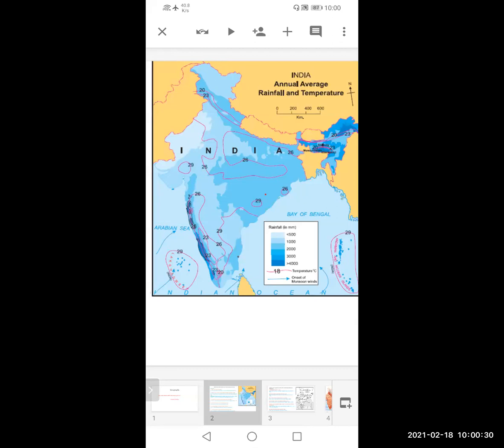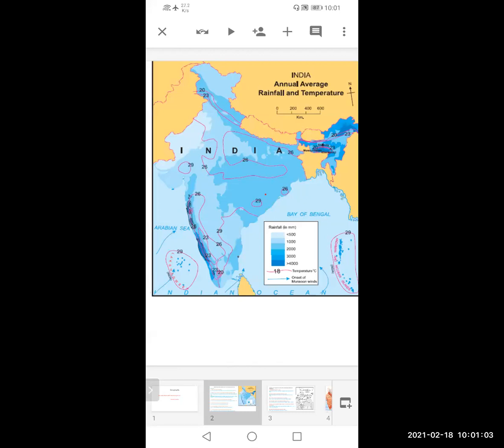Suppose the monsoon starts by the month of June. By the weather forecast, we get details about how the summer season is going to end and how the rainy season is going to start. So they say that the monsoon has arrived in Kerala. Now in Kerala it passes 2-3 days, then it reaches Karnataka. Then it takes 2-3 days to cross, and then it comes to Maharashtra, and then it goes further.